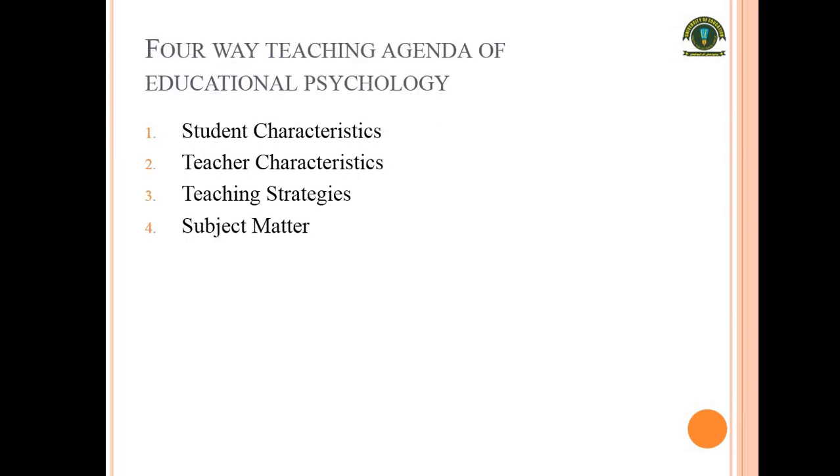Starting from that, what are the subtopics to be taught in this concept? Four-way teaching agenda of educational psychology. We will see student characteristics, those are shaped under this discipline. Teacher characteristics: the teacher takes guidelines and applies the rules, principles, laws and different theories of psychology whenever she or he is teaching. Then come the teaching strategies. Teaching strategies means what are the teaching techniques adopted by the teachers to teach.